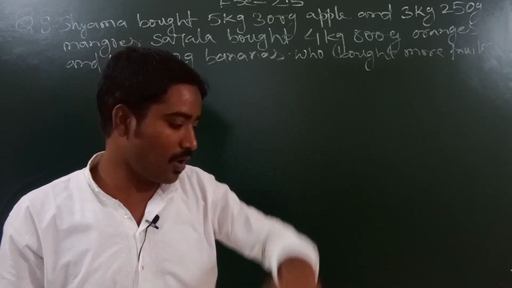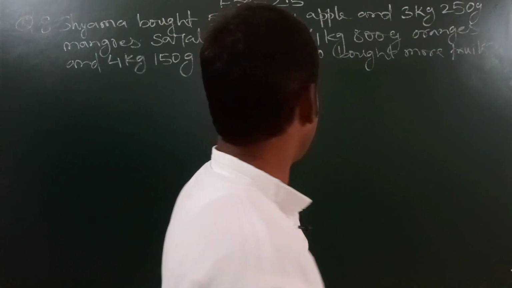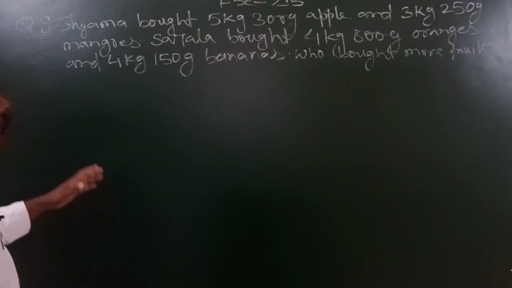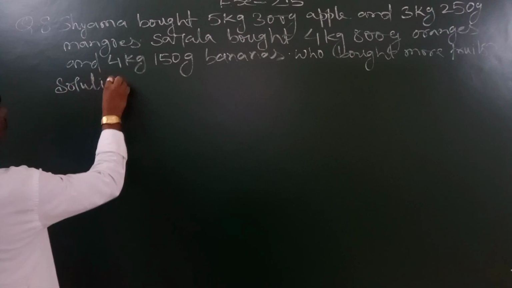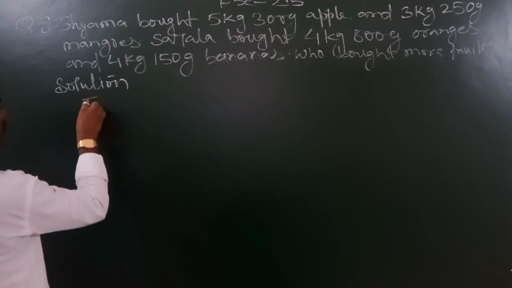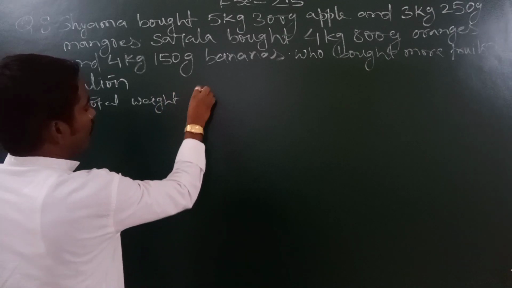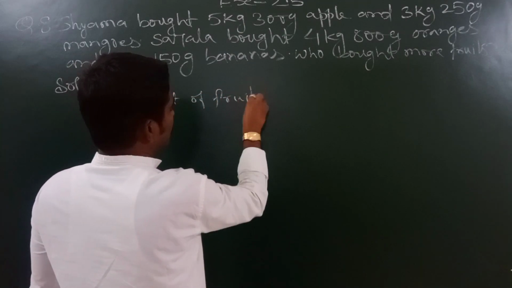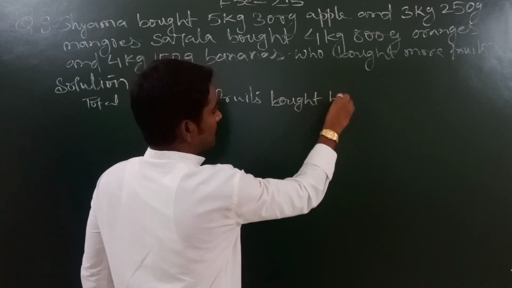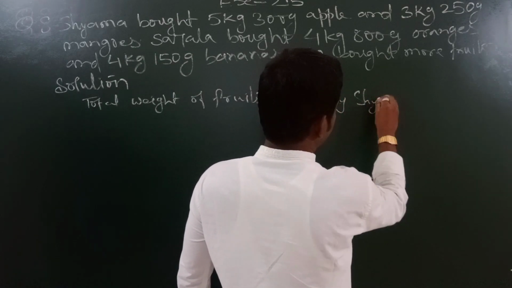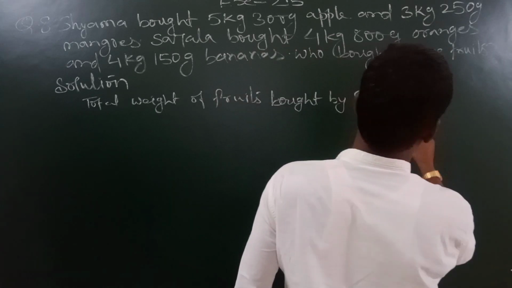So now let us start the solution of this question, students, and see the calculation. So, total weight of fruits bought by Shyama first. Okay, so here we will add both.